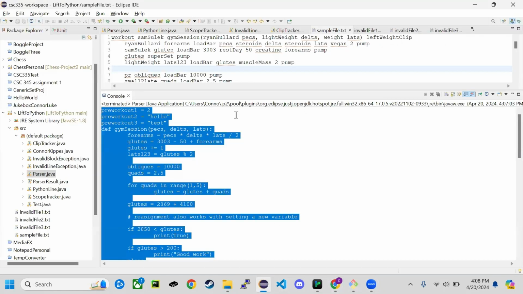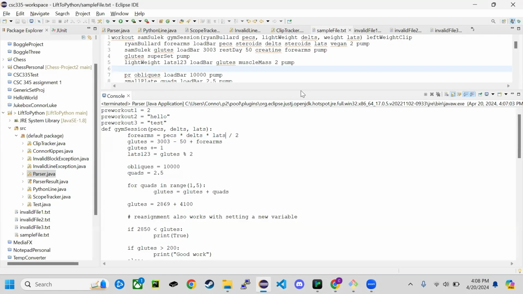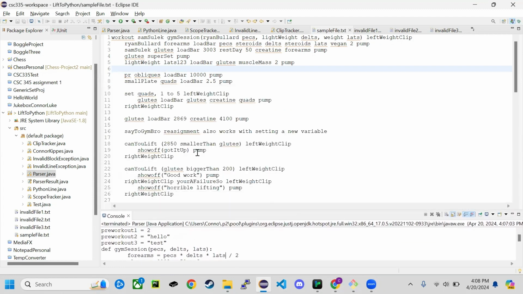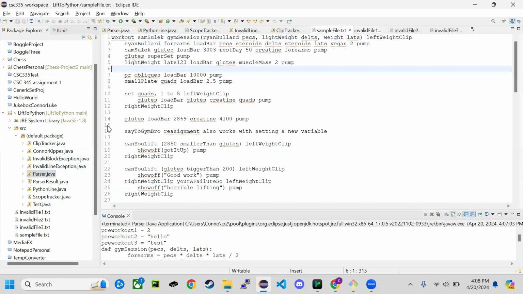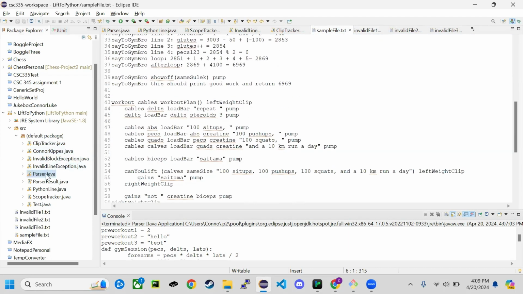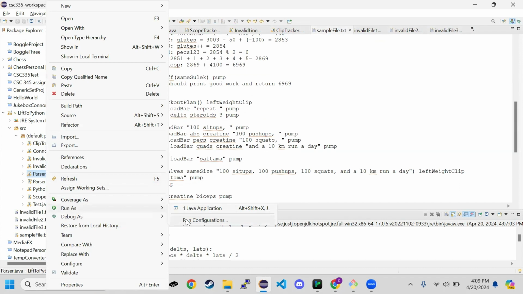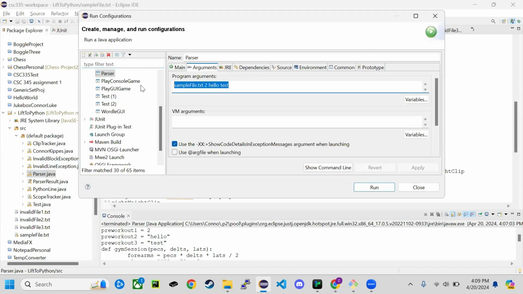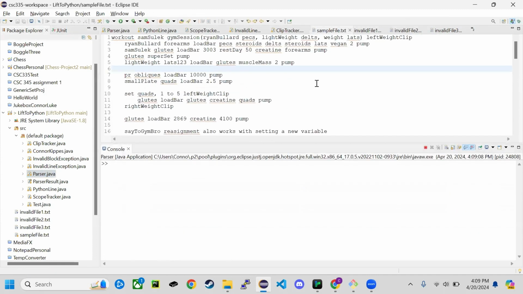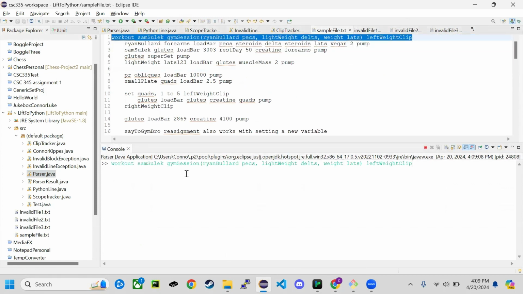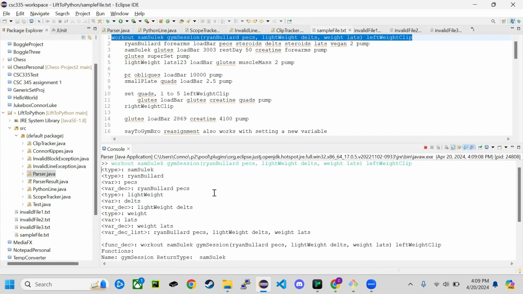All right. So now let's get into some invalid code. Obviously there's a lot of invalid code, but actually, first let's get into the debug mode. If you have no parameters, just remove all these, apply, run. If you have no parameters, then it'll go line by line, and you can put in stuff and test it. So I'll just put in a couple lines of these. You just click enter, and it'll give you the breakdown of the parsing process.